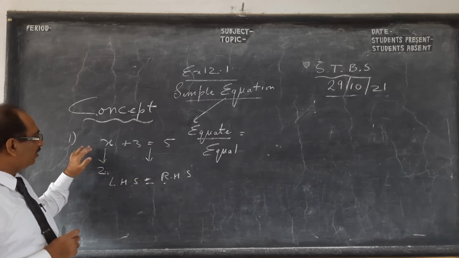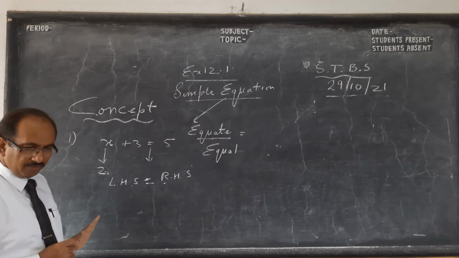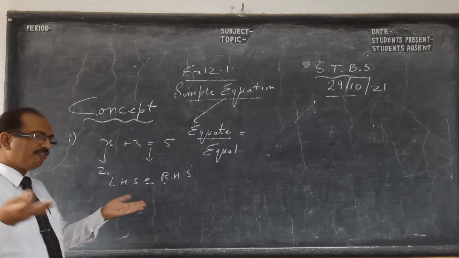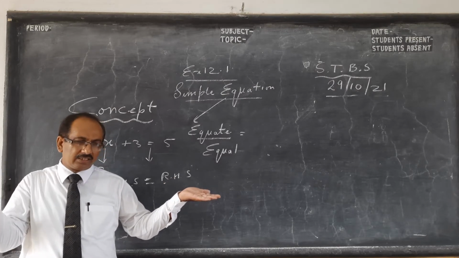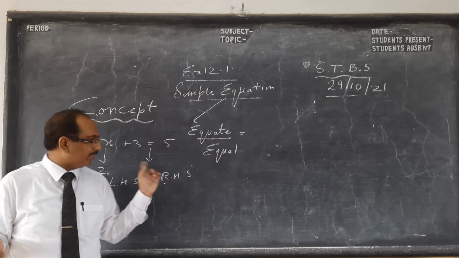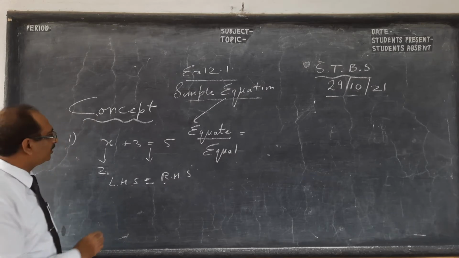So here you will see the very first concept, x plus 3 is 5. With common sense, if I have to balance 5 kg of potato, I put a 2 kg weight plus a 3 kg weight on this side. 5 kg will be equal to 5 kg. So he gave the very first axiom.